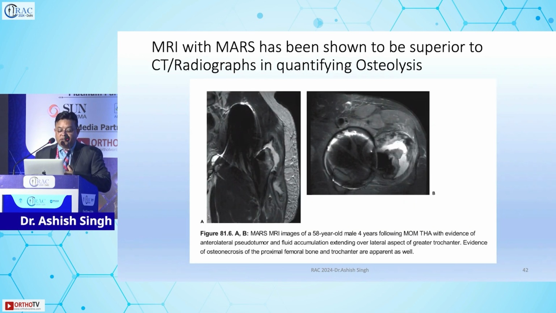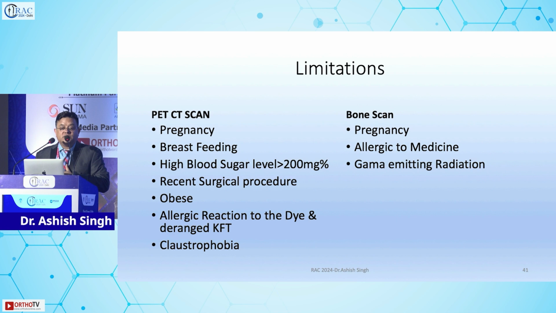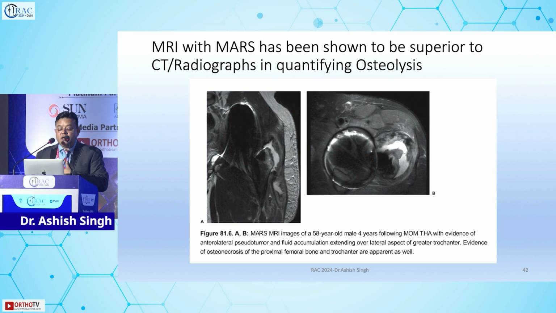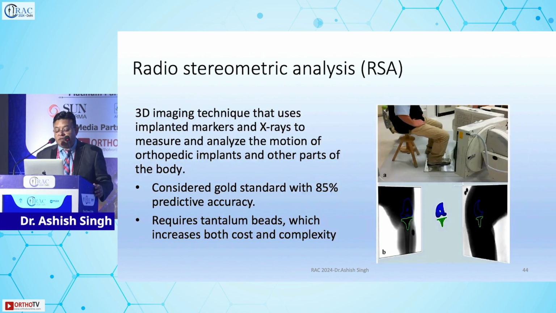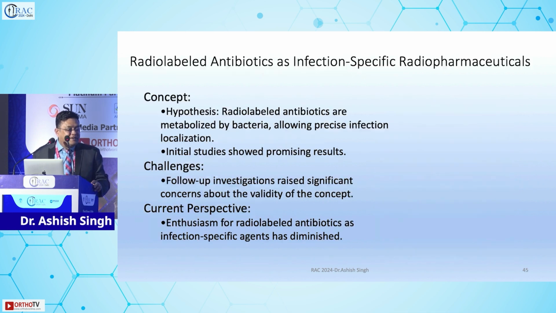These are some limitations: PET scan and bone scan are costly. In pregnancy you can't do it. Bone scan is easy to do and cheaper. Now coming to MRI with MARS. MRI with MARS has been shown to be superior to CT and radiographs in quantifying osteolysis. Now coming to advanced techniques. Radiostereometric analysis. I don't know if it's available in Delhi or not, but it's not available at my place.